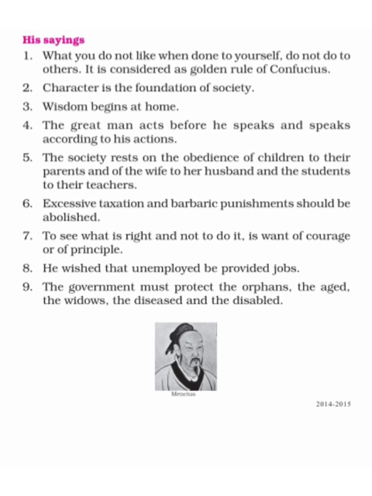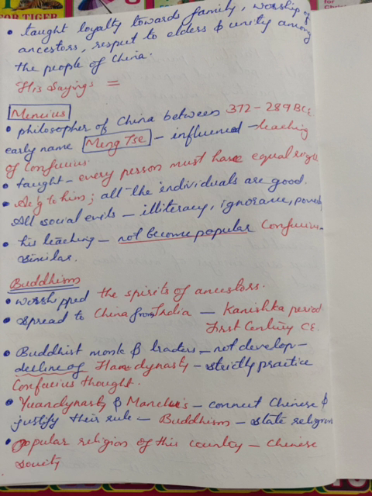Next, he wished that the unemployed be provided jobs. The government must protect the orphans, the aged, the widows, and the deceased and disabled.